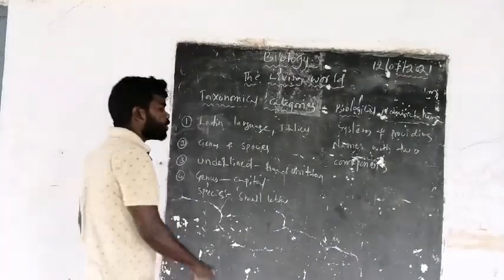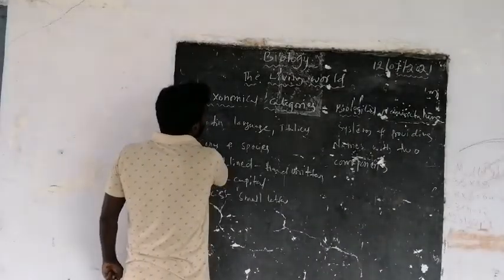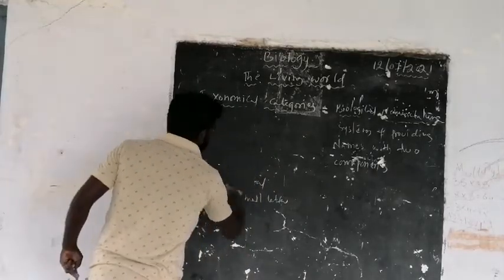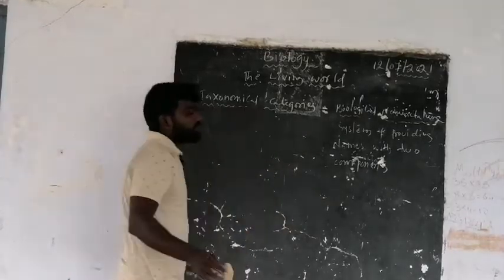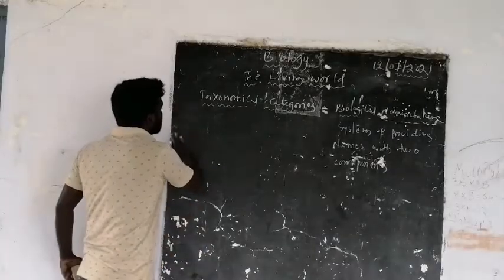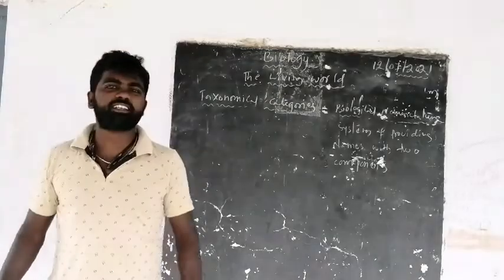And we all know the taxonomical categories. We already discussed them.